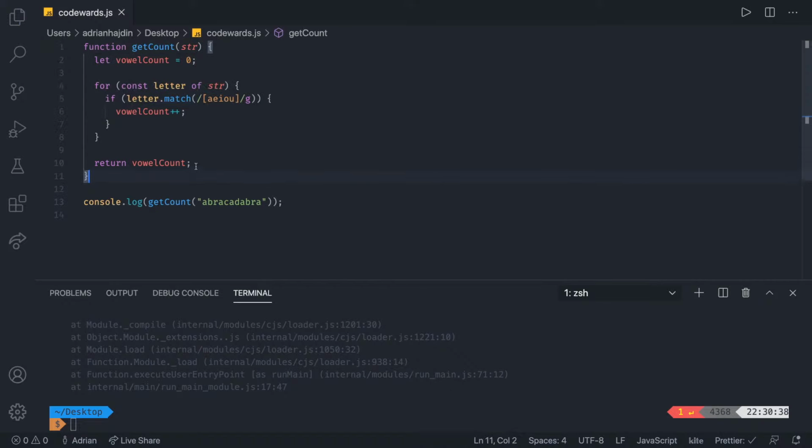It's not a problem. We have this approach. We simply have this, and then we are seeing if letters match these characters, and if that is the case, we simply increment the vowel count. Does this make sense for you guys? Is this clear enough, or should we make it even clearer? For me personally, I think this is just good enough. We could of course go for something a bit shorter maybe, but I would say this is good for now.